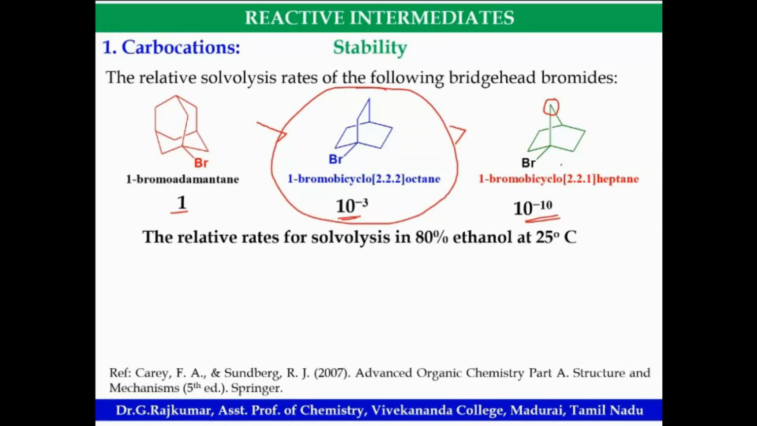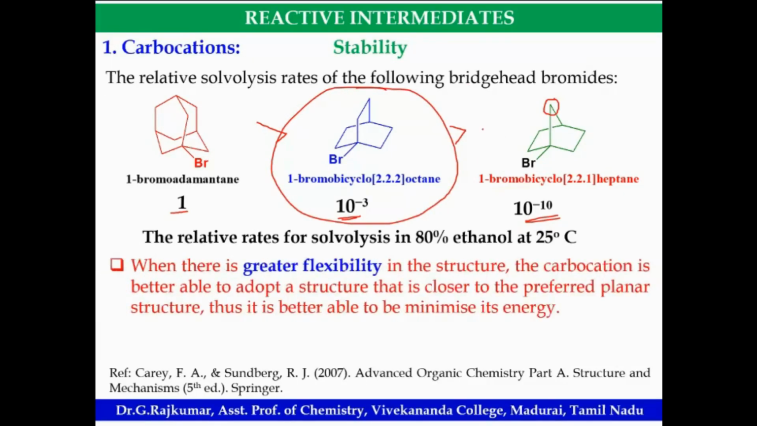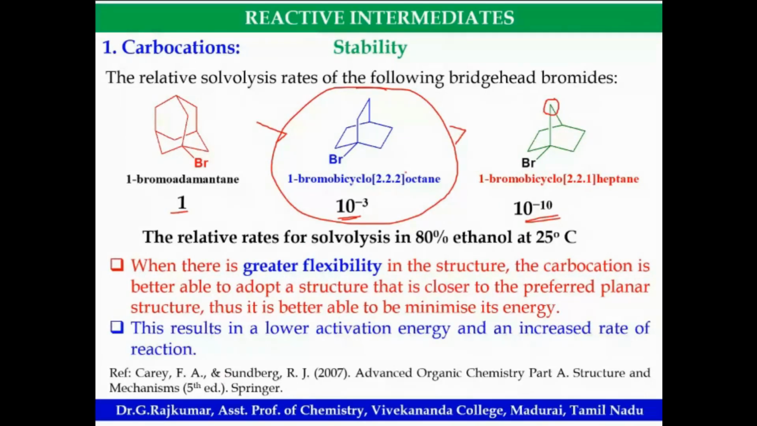greater than this C. When there is a greater flexibility in the structure, the carbocation is able to adopt a structure that is close to trigonal planar. Thereby it minimizes its energy, which results in a lower activation energy, and the rate will be increased.